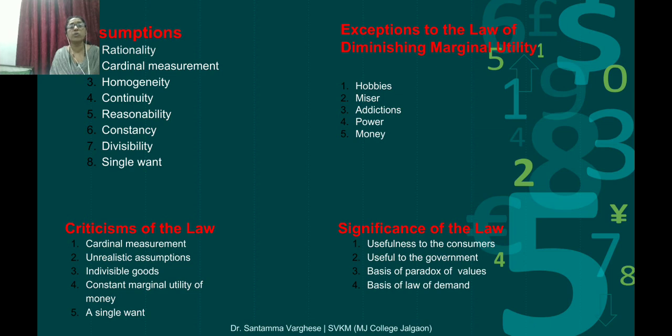Useful to the government, the government finds it beneficial. Why? Because to impose tax. Due to the tax policy, the government seeks the marginal utility of money. The law of diminishing marginal utility helps the government to tax in a proper way.